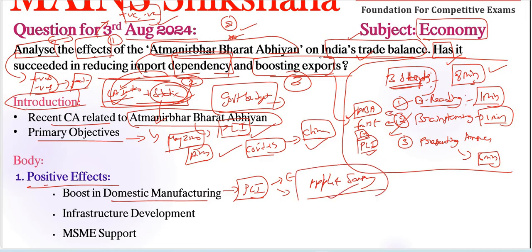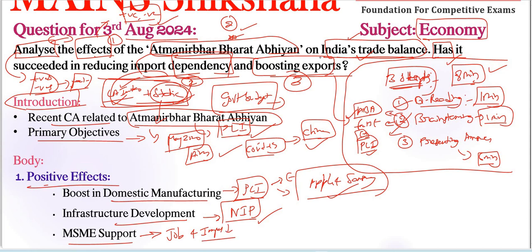Very, very important. Next, infrastructure development is also one important positive effect. Here we can include initiatives like the National Infrastructure Pipeline, and emphasis on improving logistics and supply chain infrastructure, which also improved the business environment especially. Next, MSME support is also one important positive effect. Financial packages and reforms for these micro, small and medium enterprises have strengthened local industries, which leads to job creation and reducing import dependency also.